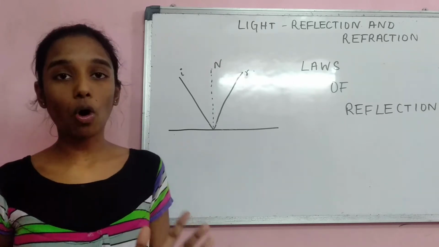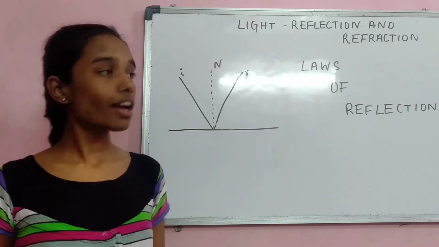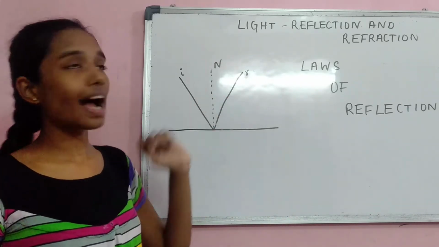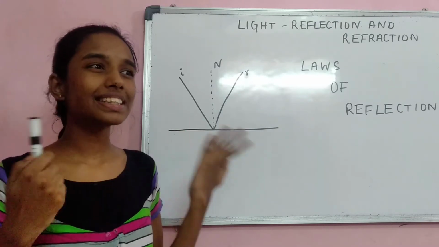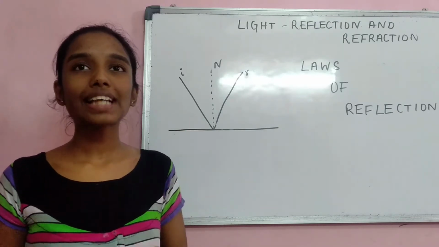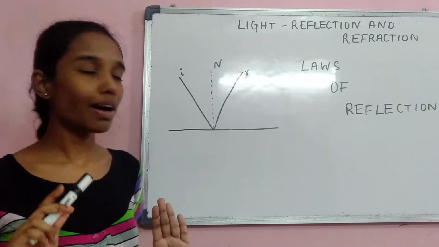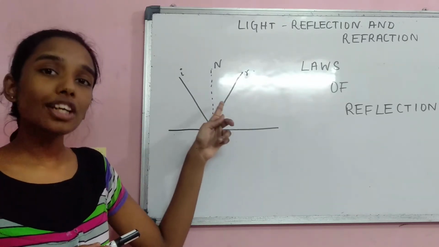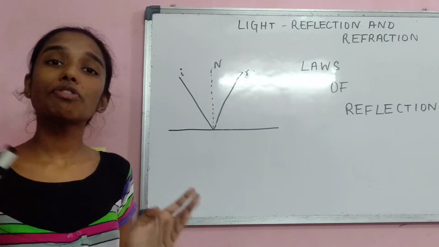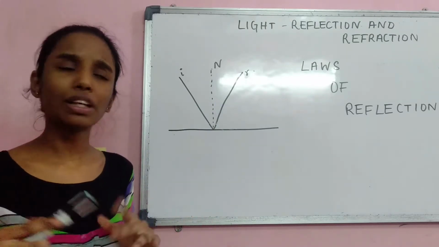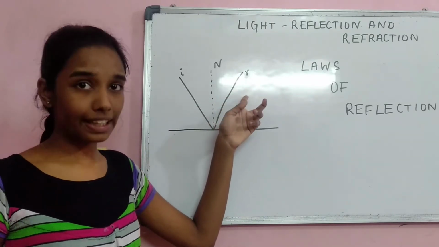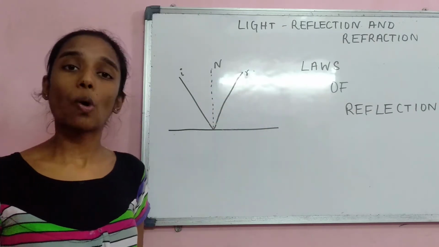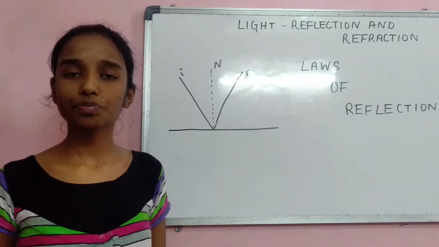Now the first law of reflection states that angle of incidence is equal to angle of reflection. So what is this angle of incidence? What is this angle of reflection? Let us try to understand. The angle made by the incident ray with the normal is called angle of incidence. And similarly, the angle made by the reflected ray with the normal is called angle of reflection.